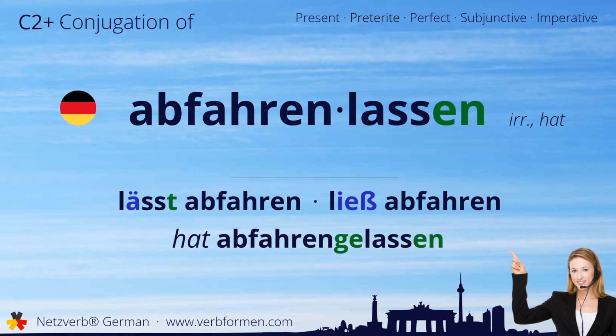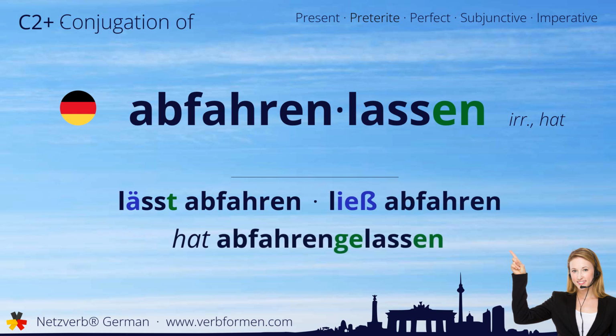Today we're going to learn how to conjugate the German verb abfahrenlassen. Watch and listen to the forms carefully. Let's start with the stem forms. Lässt abfahren. Ließ abfahren. Hat abfahren gelassen.